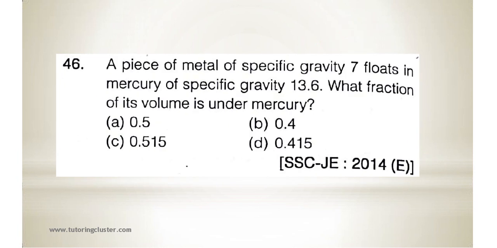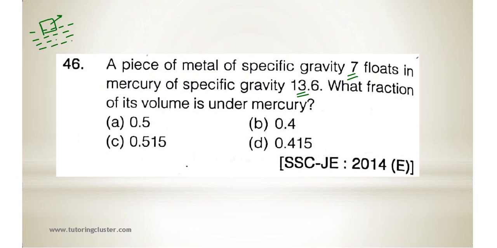Next. A piece of metal of specific gravity 7 floats in mercury of specific gravity 13.6. What fraction of its volume is under mercury? Okay, see here. There is mercury, and there is a piece of metal.